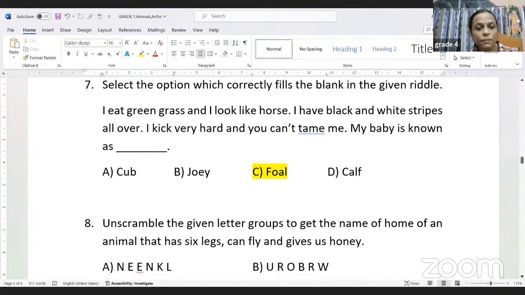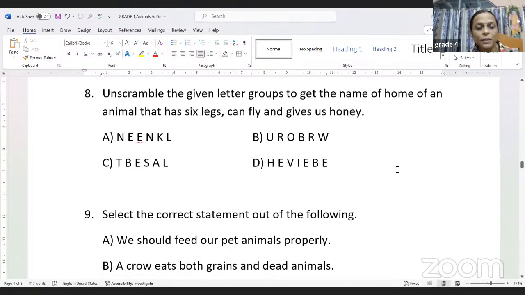Moving to the next question. Unscramble the given letter groups to get the name of the home of an animal that has 6 legs, can fly and gives us honey. So if it has 6 legs, then it is an insect, right? And it can fly as well and it gives us honey. So the hint already gives us the answer. We have to find the home of that particular animal.